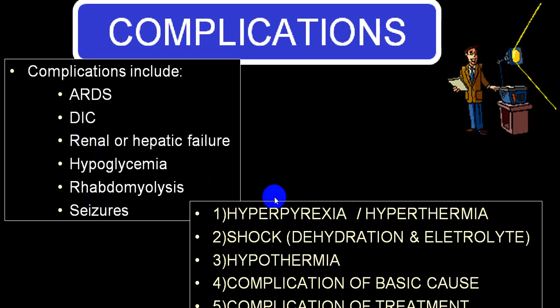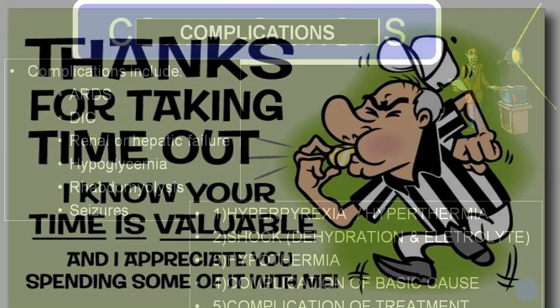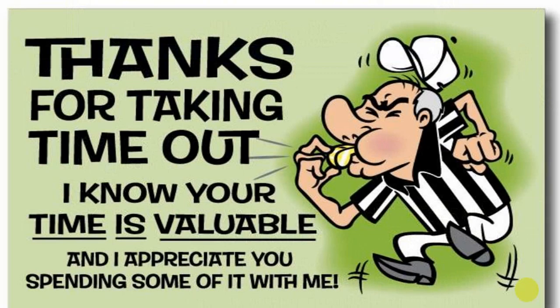You can have complications because of hyperpyrexia, hypothermia, severe dehydration and shock stage, electrolyte imbalance, metabolic acidosis. Hypothermia is also sometimes common because of excessive treatment with antipyretics and also as a part of septic shock. Complications can be there because of the basic etiology, and complications can be there because of treatment by different drugs. So I end my lecture here.